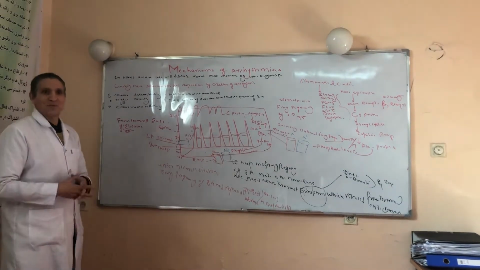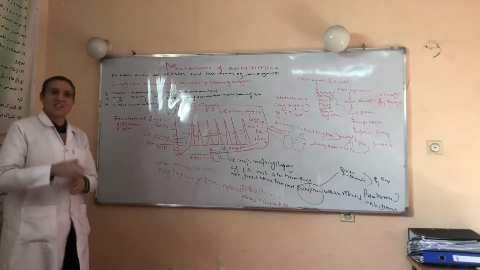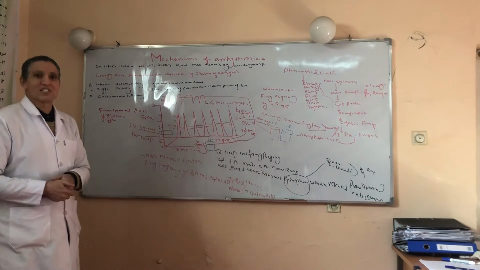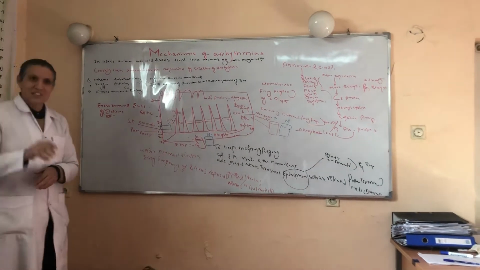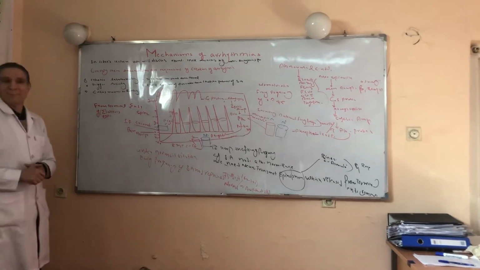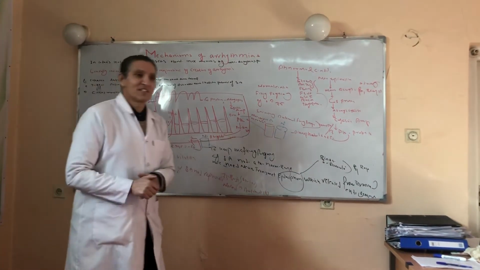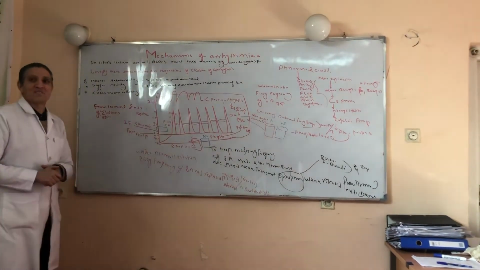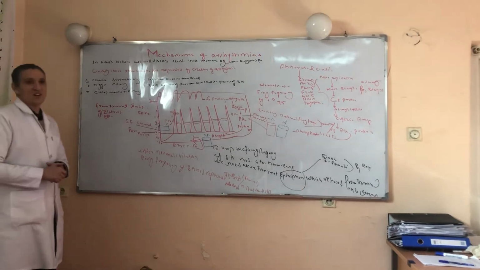Generally, we have three mechanisms responsible for the creation of arrhythmia. One of them is called enhanced automaticity, the second is triggered activity, and the final one is circus movement or re-entry mechanism.